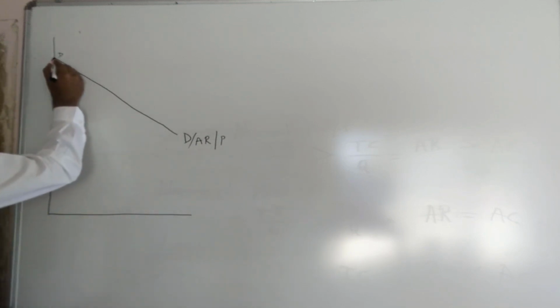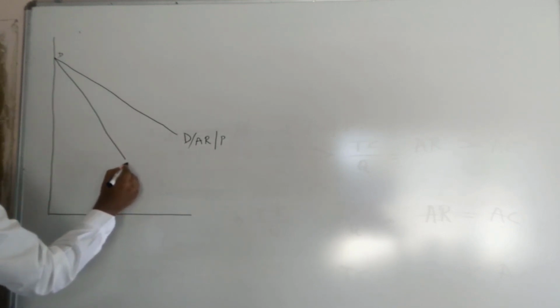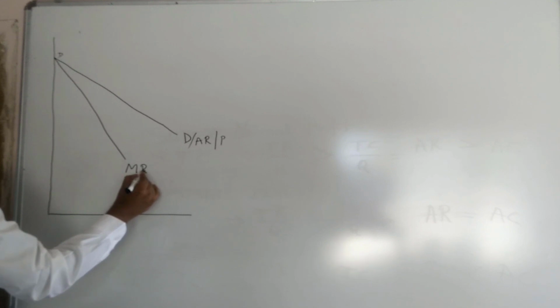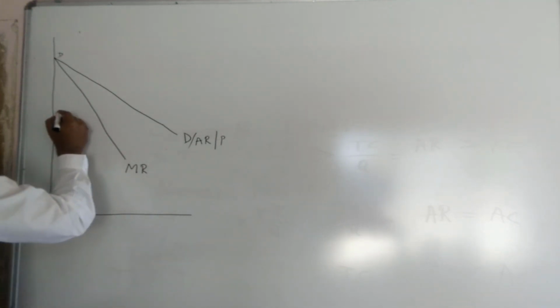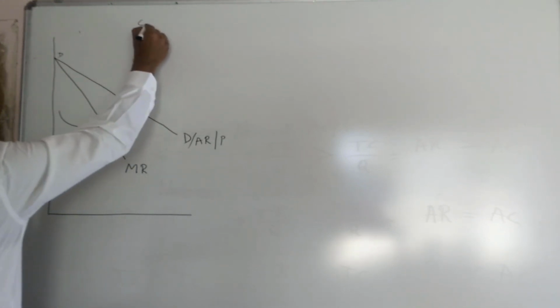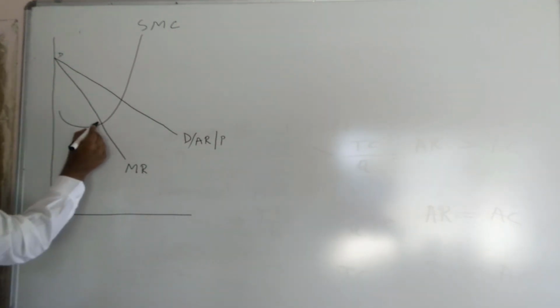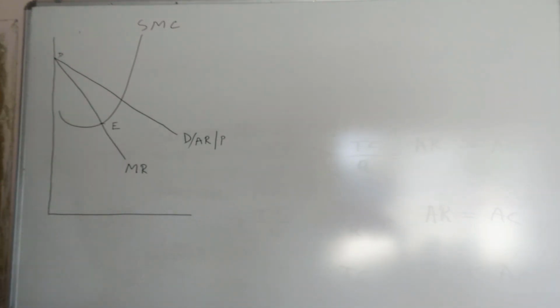There is also the marginal revenue curve, which falls below the AR curve. Now we see the short run marginal cost curve, which intersects the marginal revenue curve at this point, called E. E is the equilibrium point.